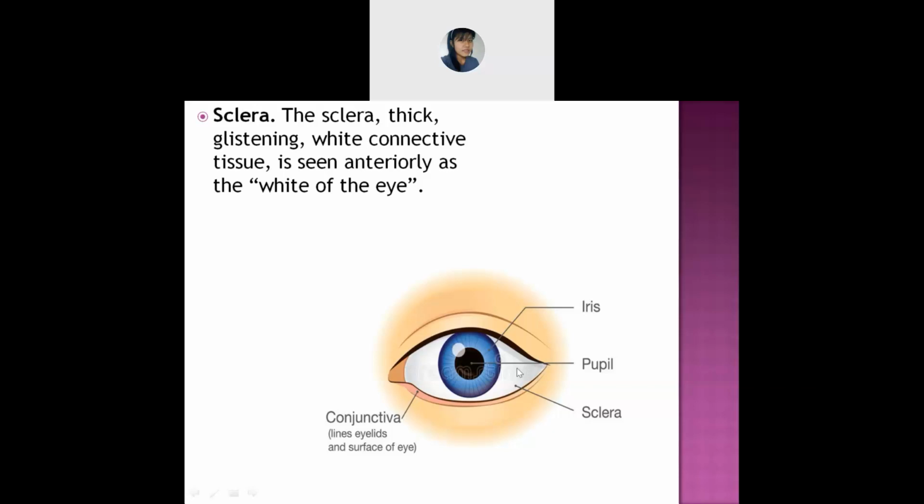Yes, ma'am. Sclera is which part of the eye, the black colored one or the white colored one? Asim? White color, ma'am. Sure? Yes, ma'am. Okay.